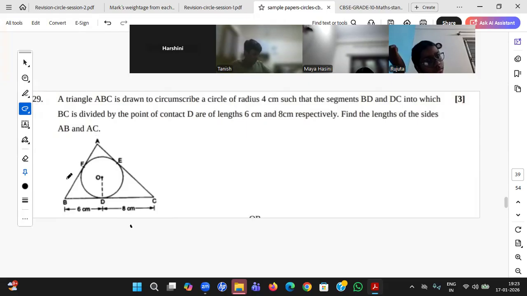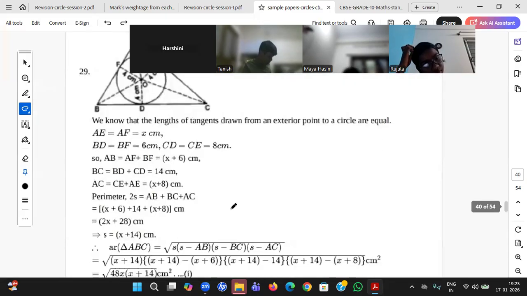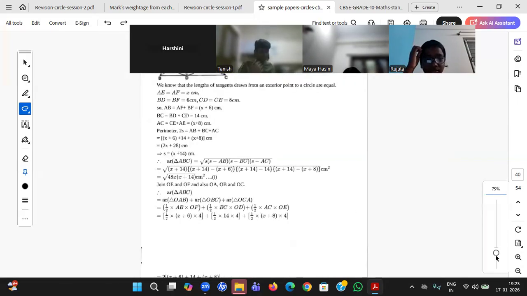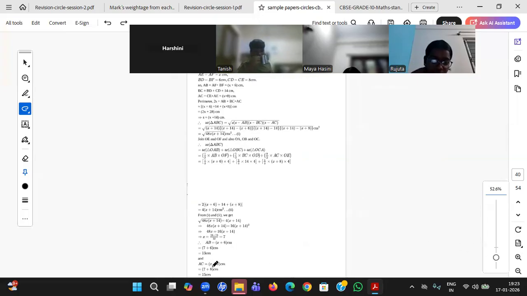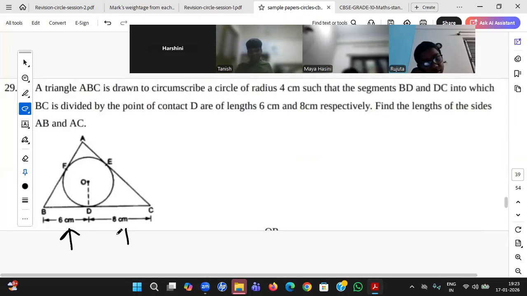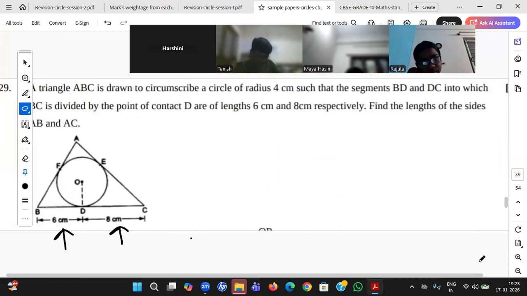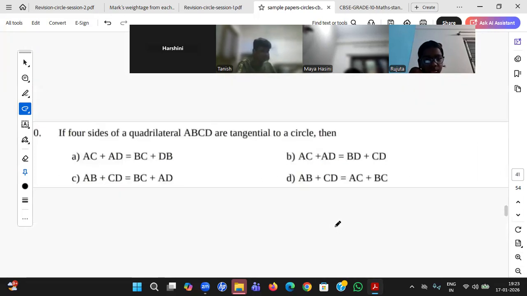Sir, I think 14. Huh? 14, I think there are 13 and 15. Let me check. Ah, 13 and 15. Yeah, they are not changing the numbers or the answers, student. Please go through this. I have repeated it two or three times in the revision.